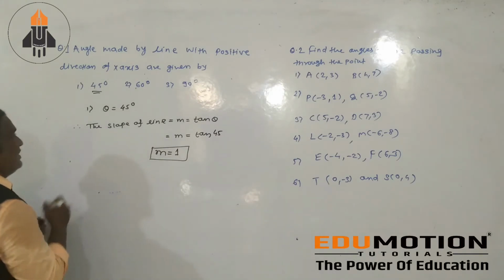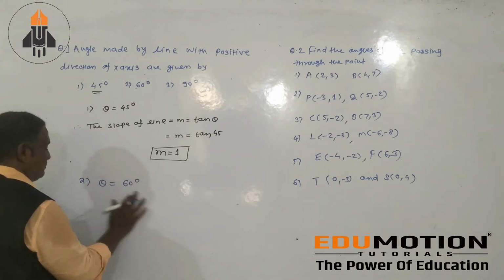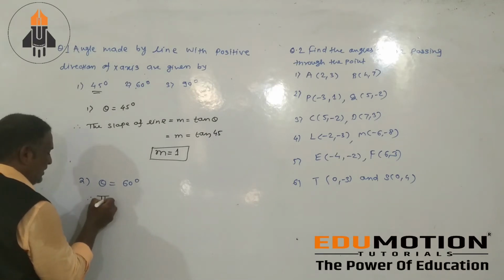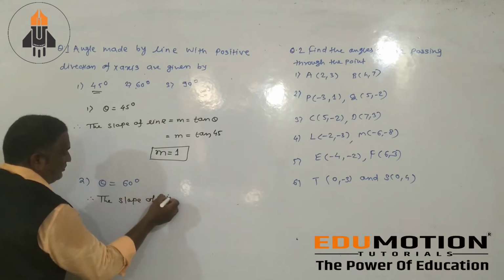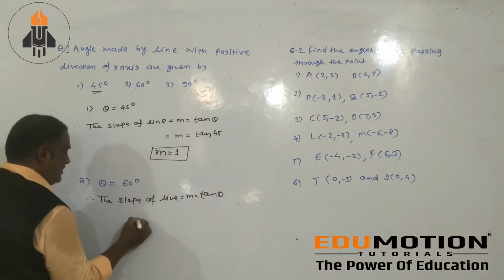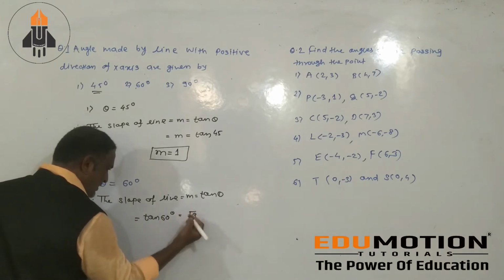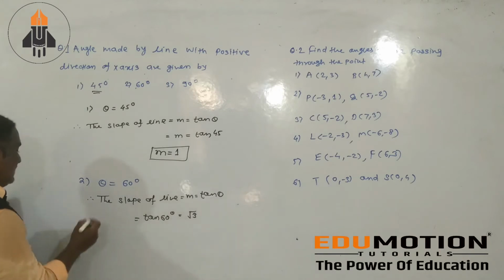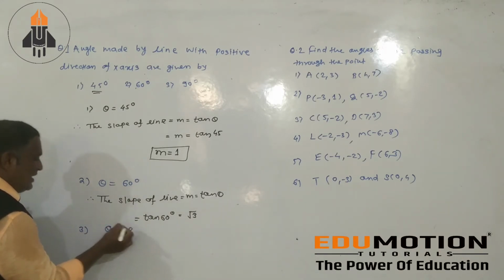Easy, कुछ भी नहीं. Then second question, theta equals 60 degree. Therefore, the slope of line m equals tan theta, that is tan 60. Then tell me the value of tan 60. Root 3. आपका आंसर क्या आएगा? Root 3. And third is that theta equals 90 degree.